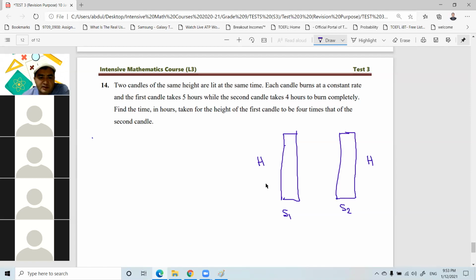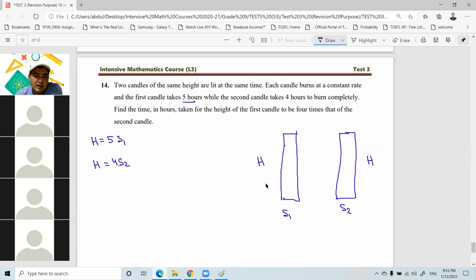For the first candle, H is equal to 5 times S1. S1 is a speed and 5 is a time in hours. For the second one, speed times time, that's 4 times S2. As you see, the second one is burning faster.